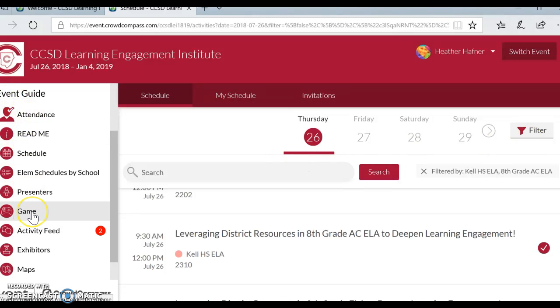You can go there playing a game where they're going to give away prizes. So the more things you do on this website, if you're interested, you can do that and earn points and possibly win prizes, I guess.